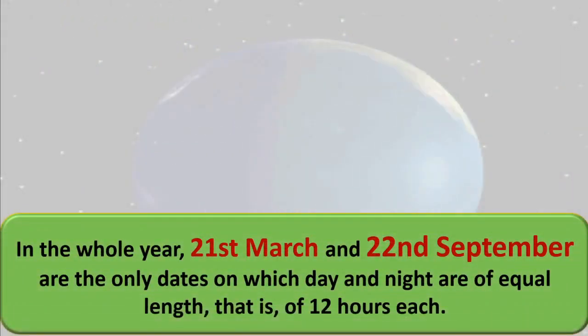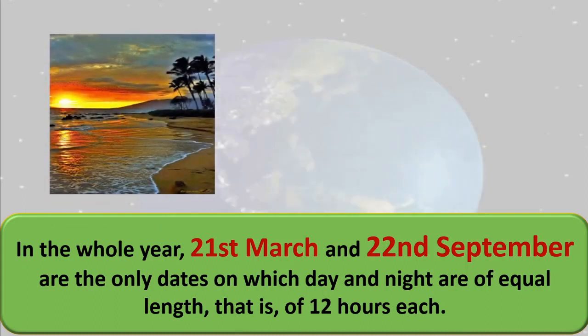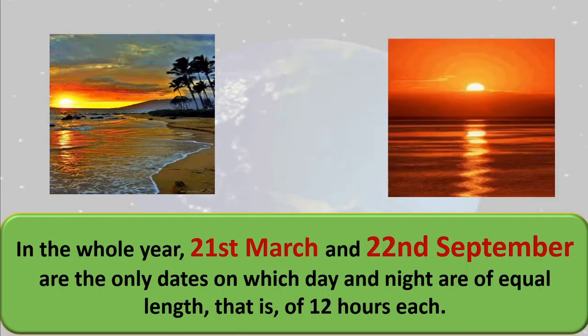See here, in the whole year, 21st March, remember these dates, 21st March and 22nd September are the only dates on which day and night are of equal length, that is of 12 hours each. Only these 2 days, that is 21st March and 22nd September, have 12 hours day and 12 hours night time. We will understand this by using this picture. This is sunrise, correct? And this is sunset picture.